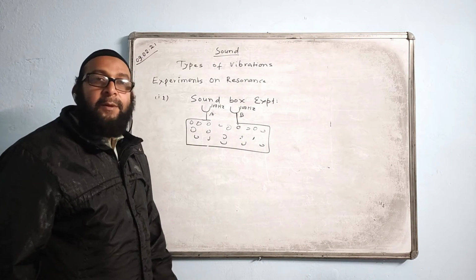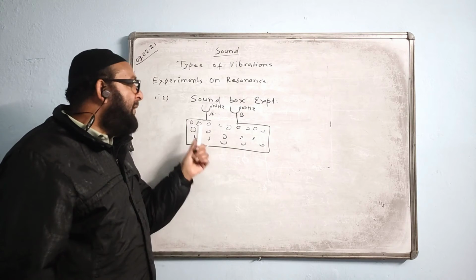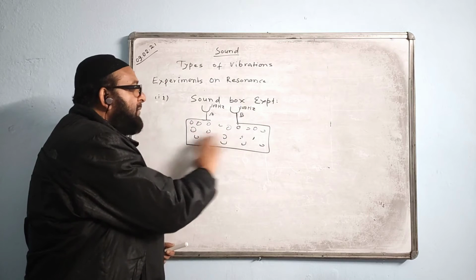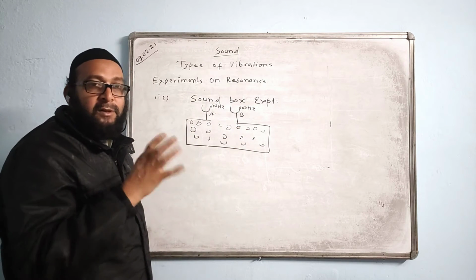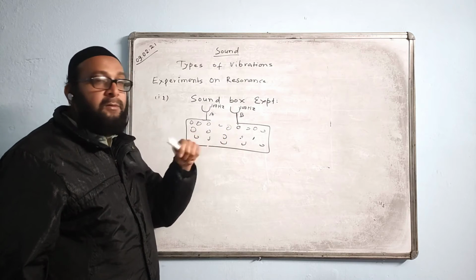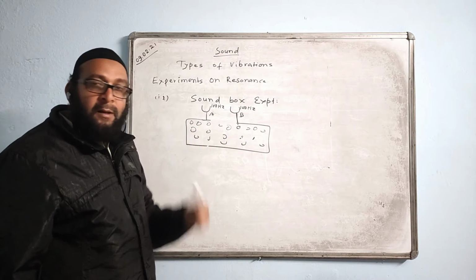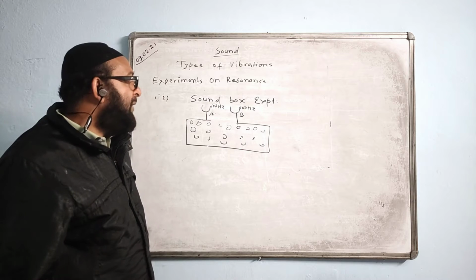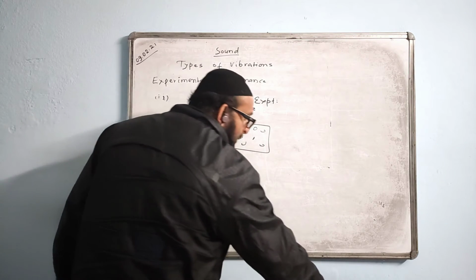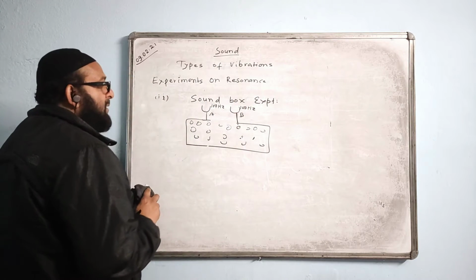And the phenomenon will be called resonance, and we will be able to hear a loud sound. What is the use of the box? It will trap air in between, and the air will start vibrating, and resonance will take place with this one. So tuning fork B will vibrate with the increased amplitude, and the phenomenon will be resonance. So okay, understood? Yes.